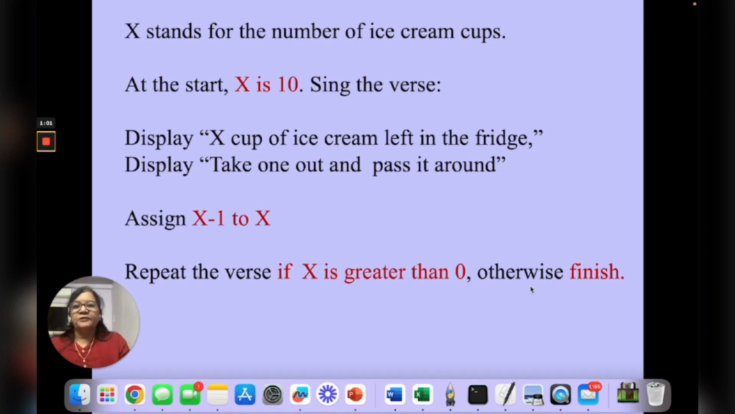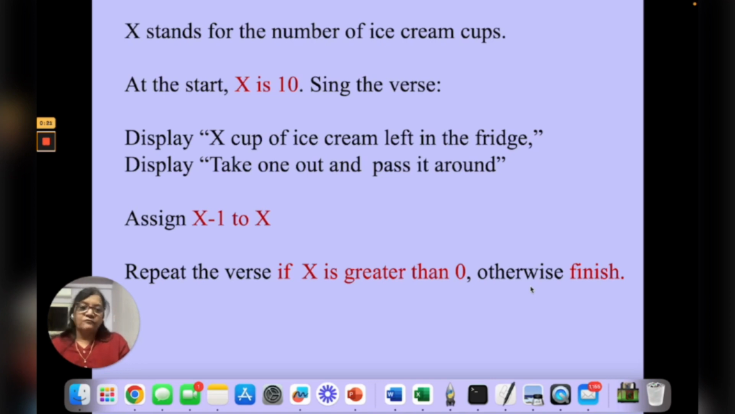And then you repeat this process till x is greater than 0. Each time x will be decremented by 1, so it will become 8, 7, 6, 5, 4, 3, 2 and last will be 1. So when 1 is assigned to x, still it is greater than 0 and therefore it will go back and 1 cup of ice cream will be taken out from the fridge. Now when x minus 1, that means it will become 0. x will have value 0 in the end. So it is not greater than 0, it is 0 now.